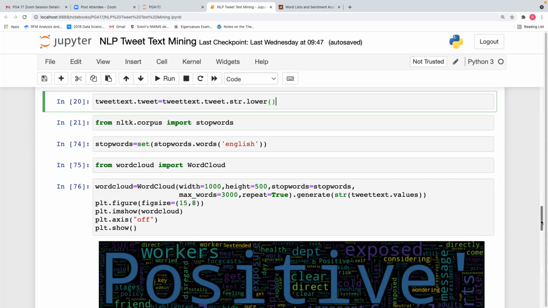So in the word cloud, the major changes: we have added the stop words argument, stop words is equal to stop words. Then max words we have given as 3000. Repeat is equal to true. Dot generate is equal to string of tweet text dot values. Now you can see the word cloud with actual words.